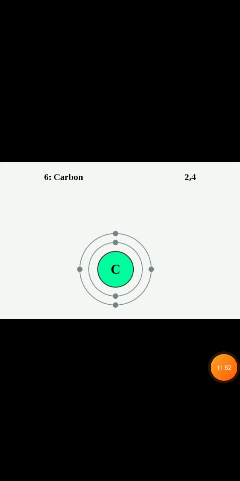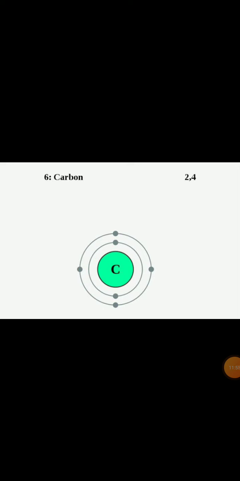One of the reasons for the formation of strong bonds by carbon is its small size, and this enables the nucleus to hold on to the shared pair of electrons strongly. As carbon has a very small size, the nucleus will hold the shared pair of electrons strongly. Small size of carbon, what does that mean?